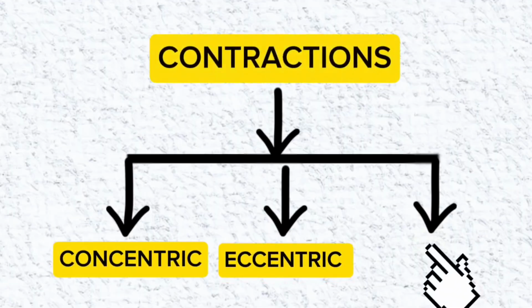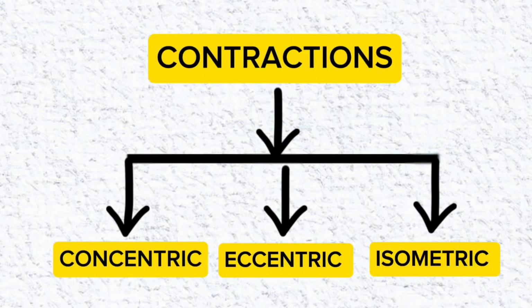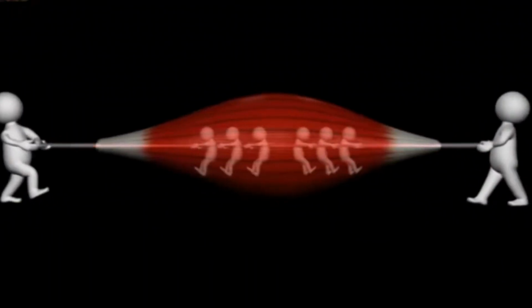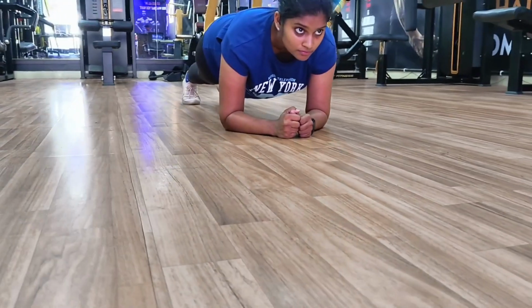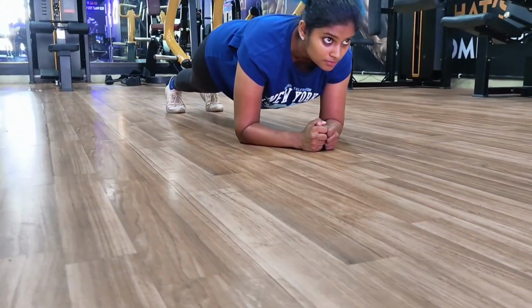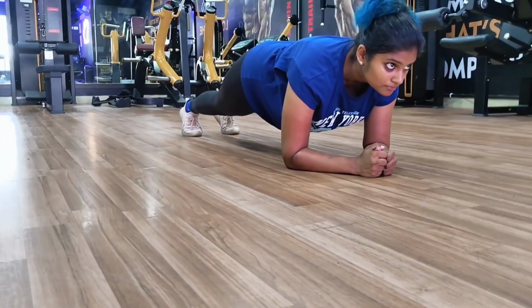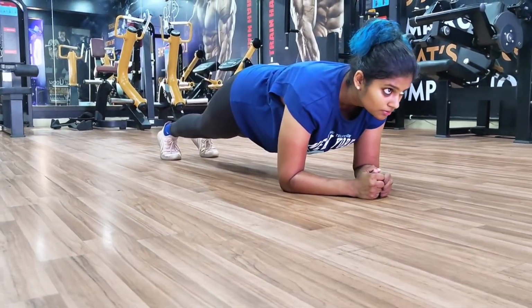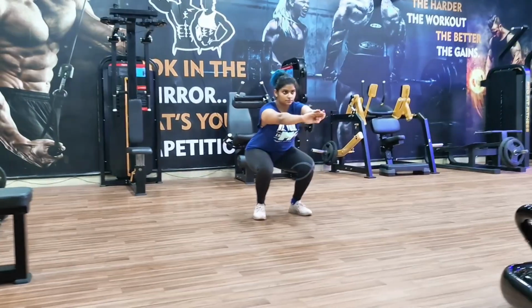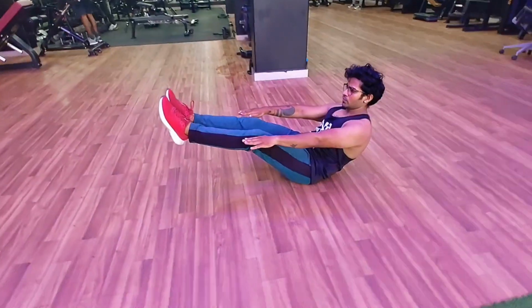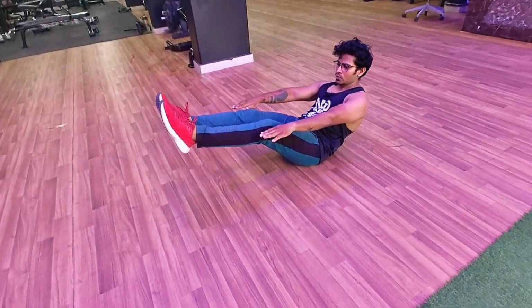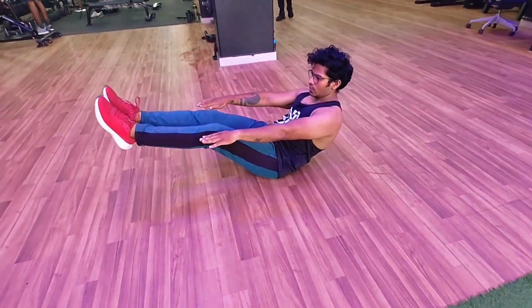Number 3. Isometric contraction. This contraction happens when the muscles are working without any movement. For example, when you do a plank, your muscles are contracted, but there is no movement involved in the exercise. I will give you a couple more examples. When you do a chair sit or when you do a boat hold, the muscles are contracted even without any movement or action. This is called isometric contraction.